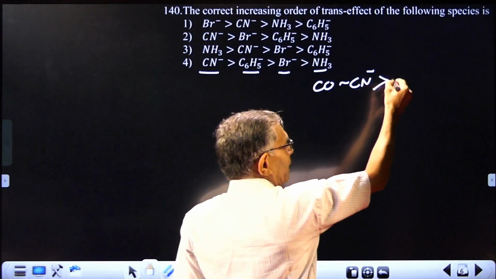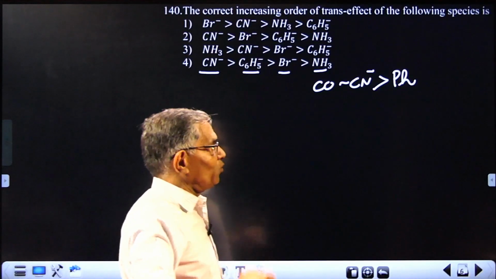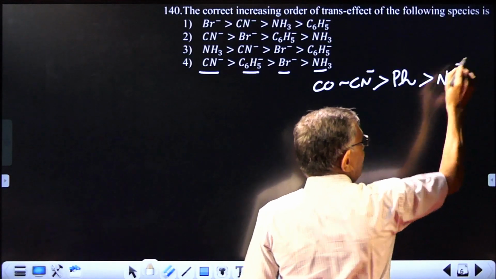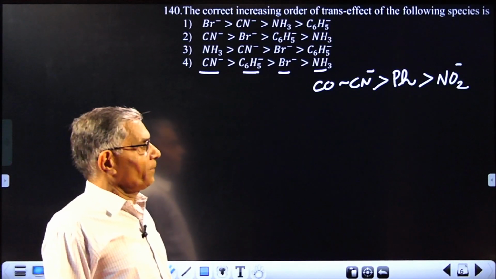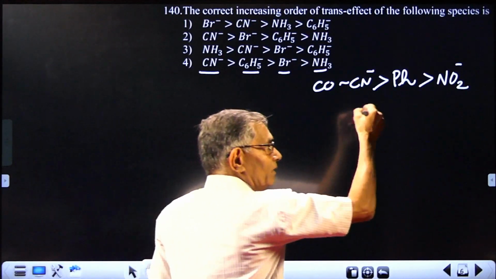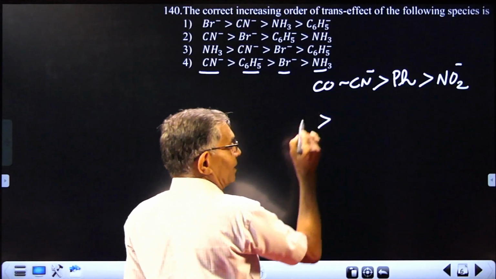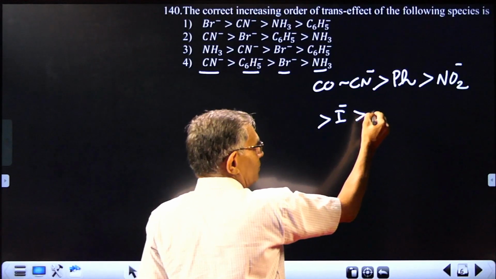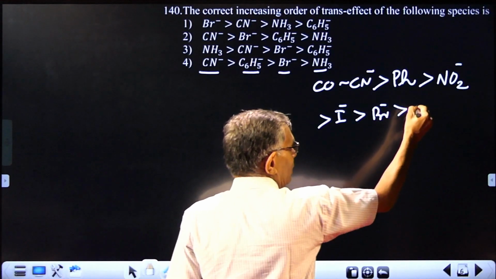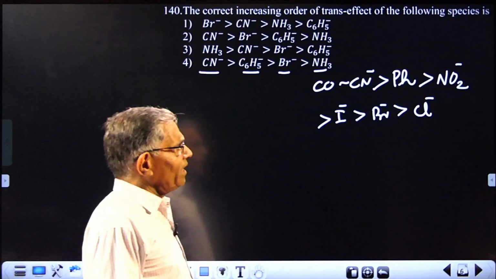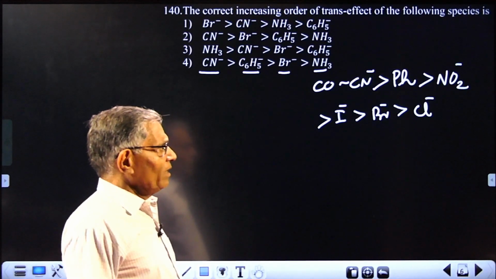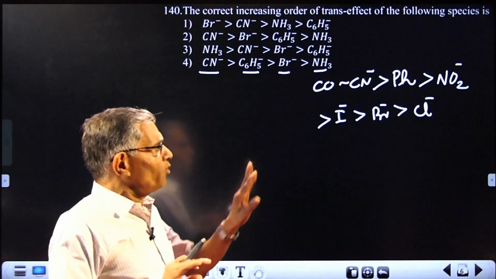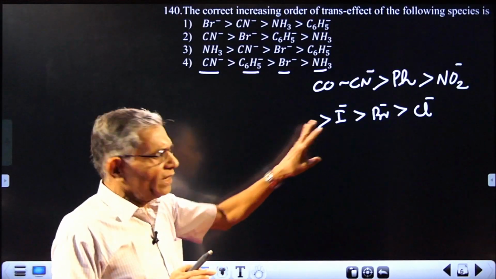And this is more than the phenyl group, C6H5. And this will be more than the nitro group. You know, nitro can act as a ligand. Then comes the halogens: iodide will come first, then bromide, then chloride. Fluoride generally will not come over there, because when there is fluorine bonding to the central atom, generally the compound will not obey these rules. That's why fluoride is not generally given.